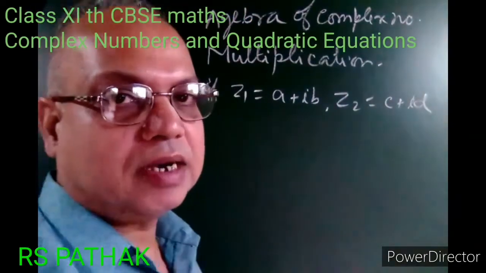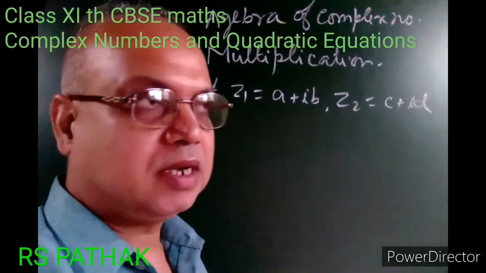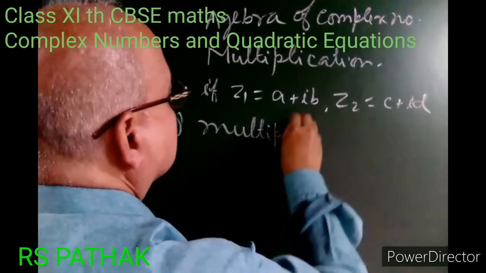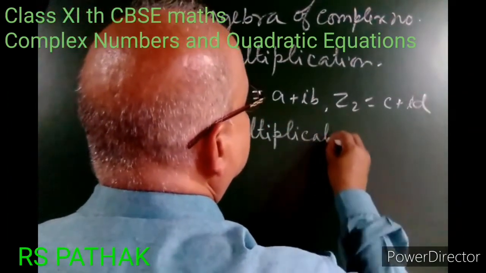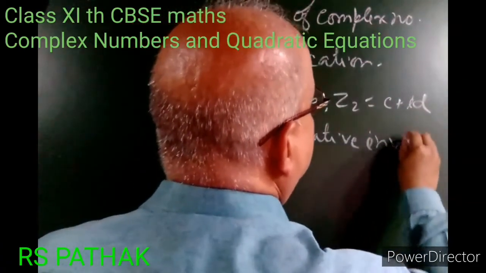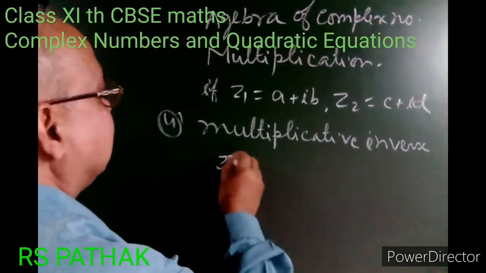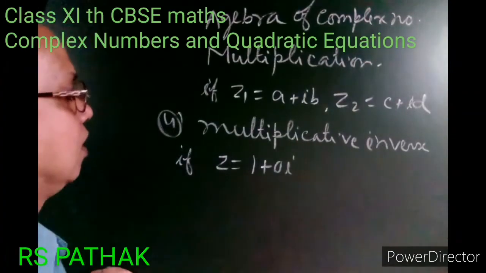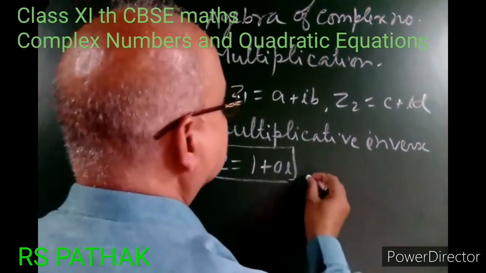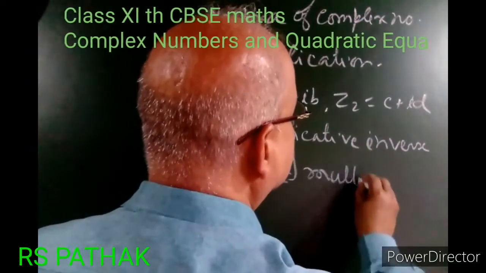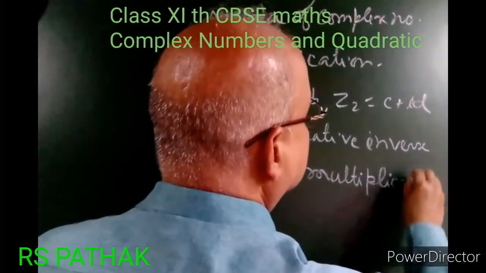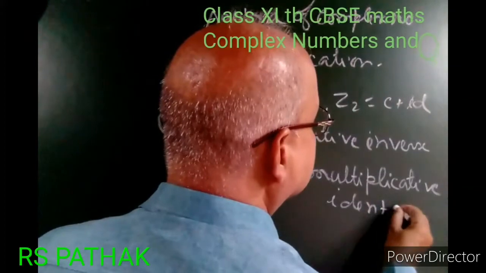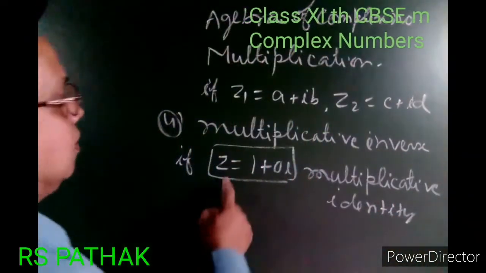Number 4 is the multiplicative inverse. If z equal to 1 plus 0i, this is called the multiplicative identity. Z equal to 1 plus 0i.